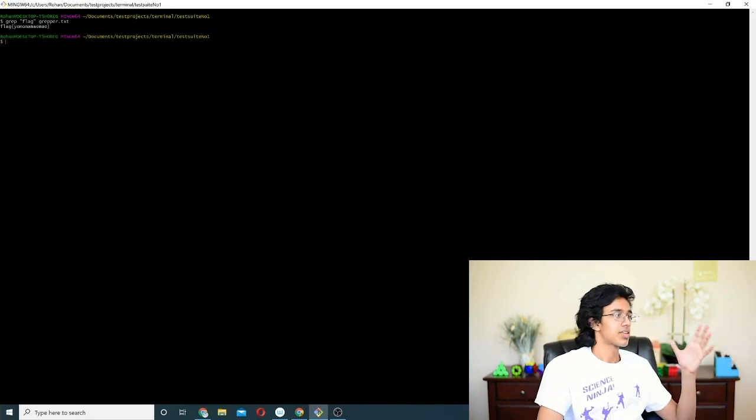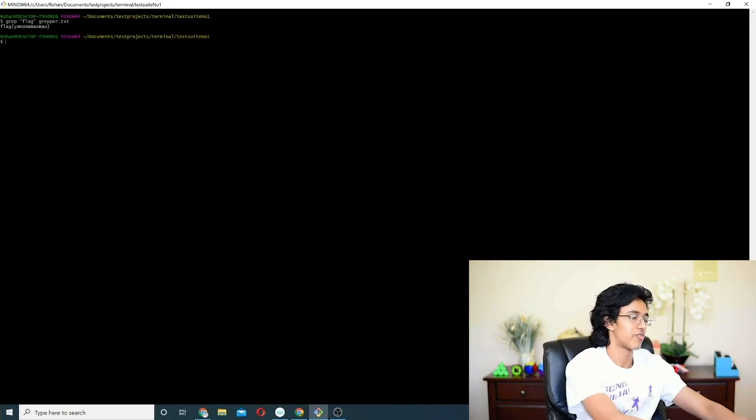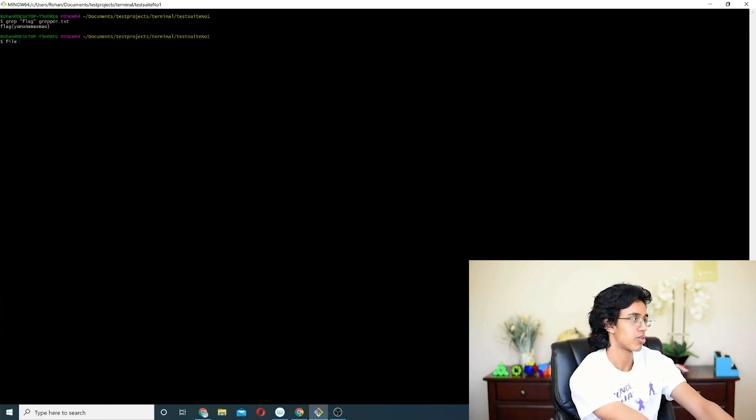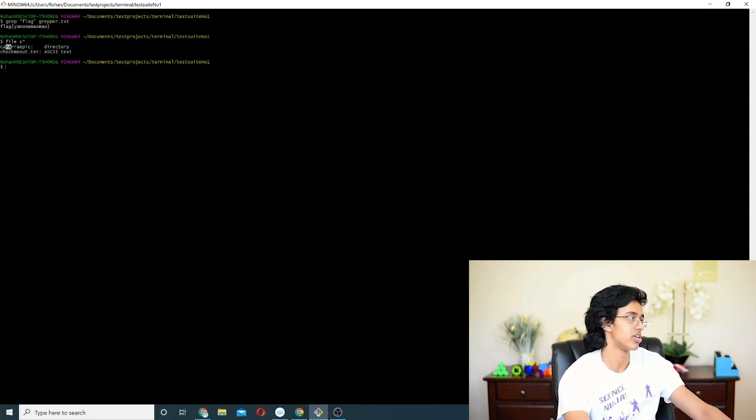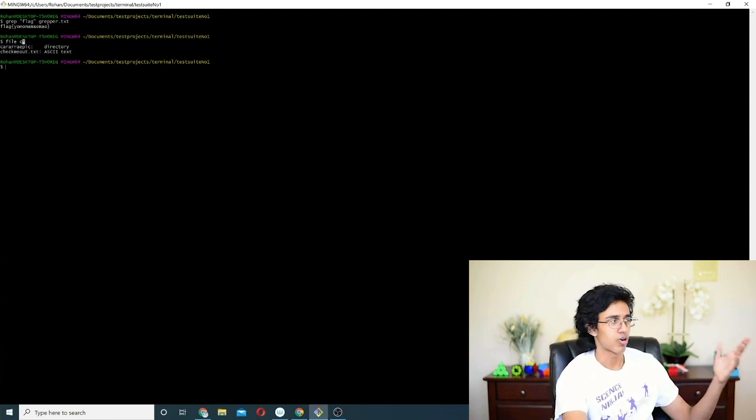And then the last thing that I've used in terminal basically is finding files. If you want to find files that start with C, you just do ls C*, and these are all the files that start with C. The star basically means fill in whatever the heck you want after that.